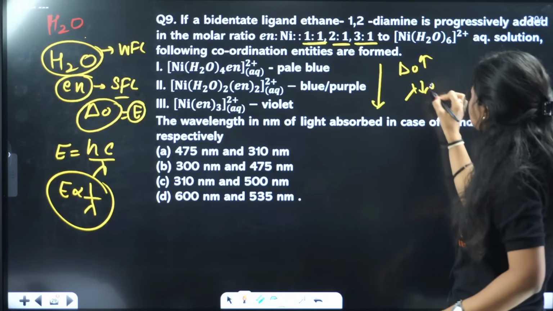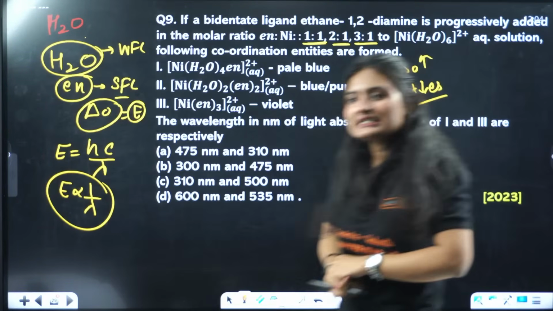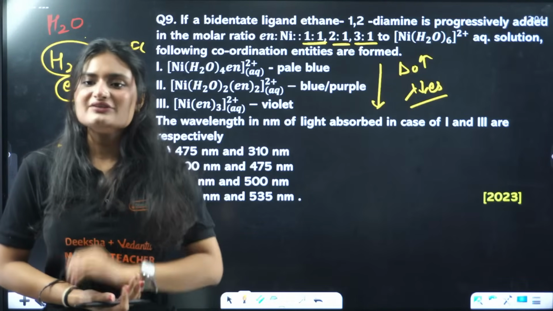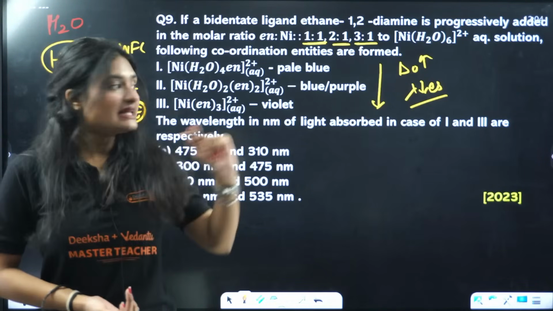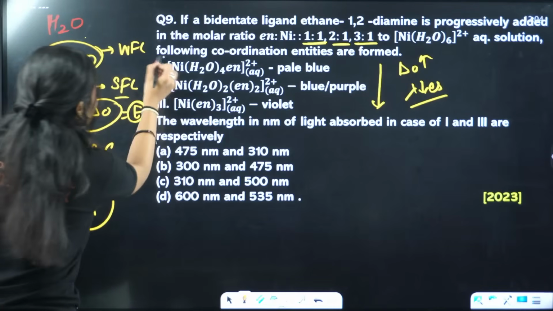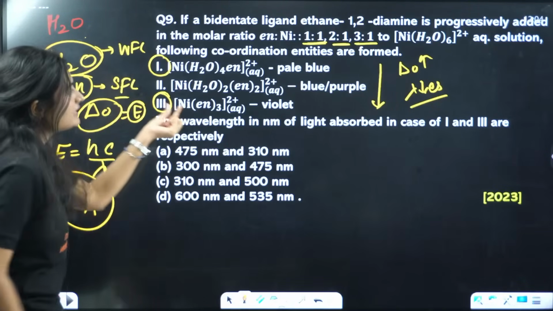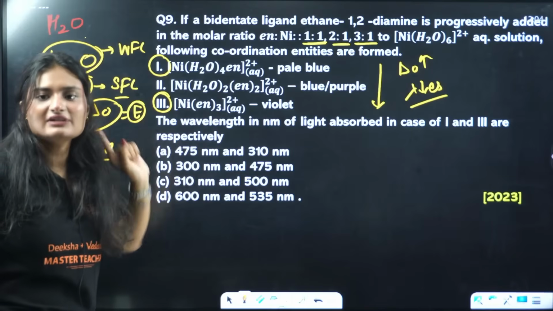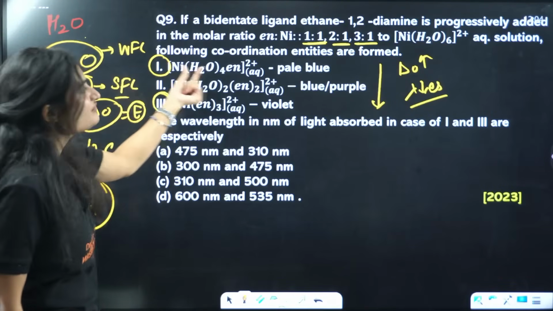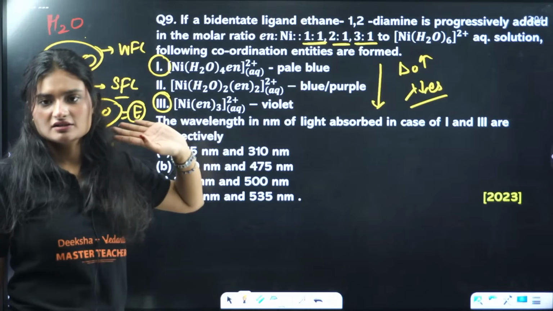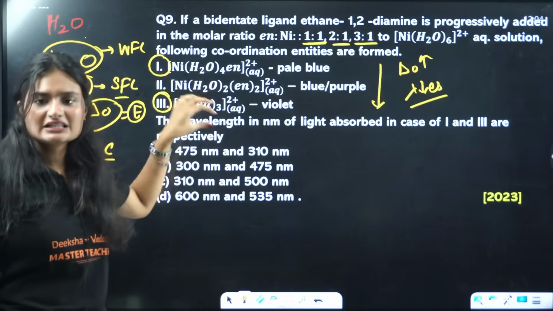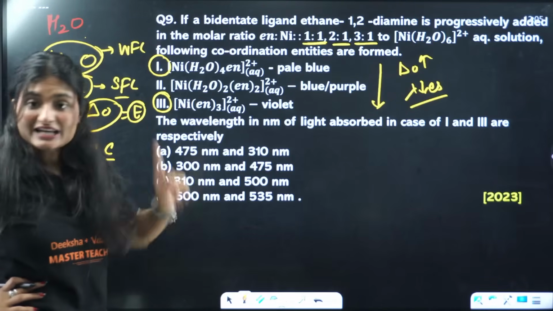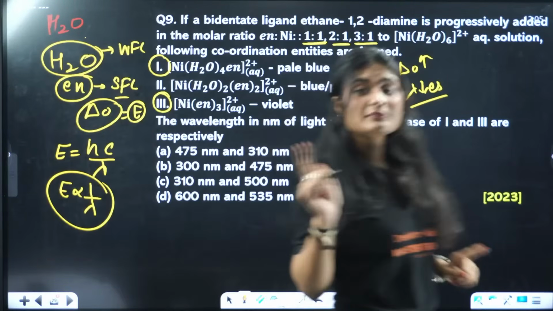That means the wavelength is decreasing. Okay? So one thing for sure, what is the one thing? That in between 1 and 3, 3 will have lesser wavelength and 1 will have higher wavelength. 1 will have longer wavelength and 3 will have shorter wavelength. Is it clear? If it is clear here, then you can eliminate options.